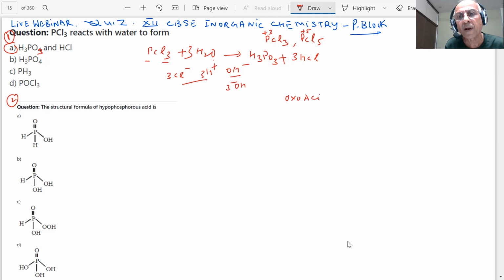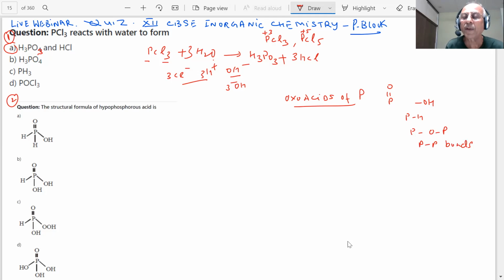Oxo acids of phosphorus. Now, this is an important point because in an oxo acid, there will be a P double bond O and at least one P-OH bond. Besides this, what type of bonds do you see in them? You also see P-H bonds, POP bonds, and PP bonds.